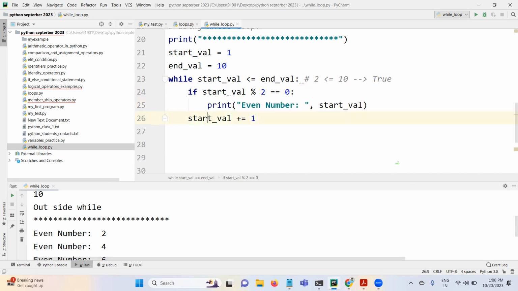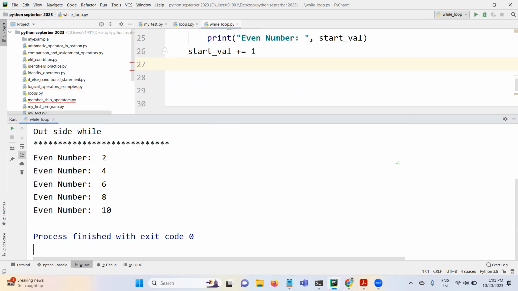Clear? And come here again. Now what is the previous value of start value? 2, right? 2 plus 1, it will become 3 now. 3 less than 10. Like this, it keeps on iterating over, checking this condition and incrementing this. As soon as this start value becomes 11, this condition will return false. When this returns false, it will simply stop this loop.